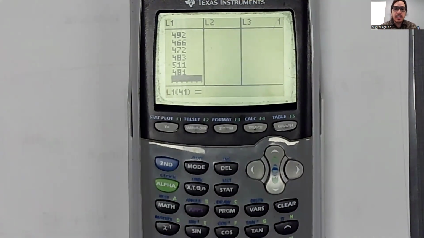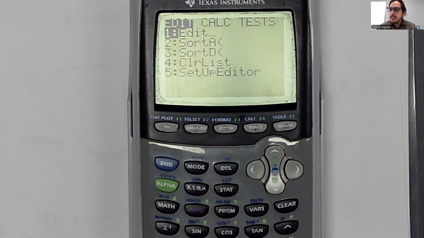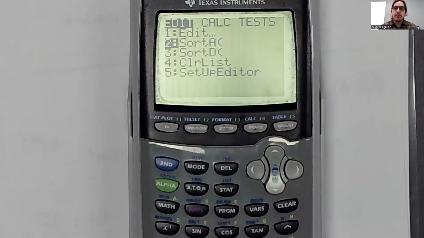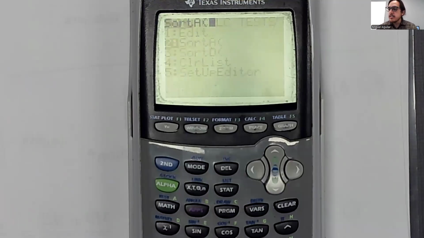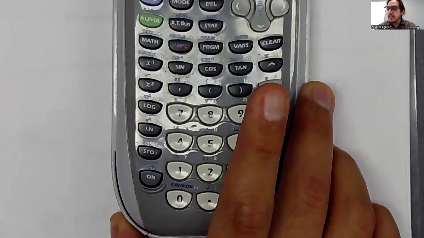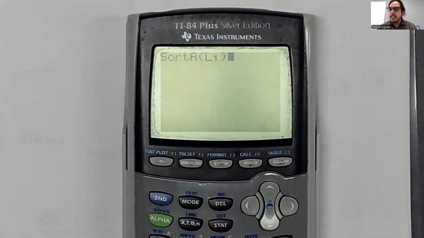Okay, so now that we've typed that into our calculator, we need to make sure that we sort that. So I'm going to go ahead and hit second quit, and we're going to go back to stat and use the sort ascending option. That's the second option because we want it listed from smallest to largest. That'll make things easiest for us. So I'm going to put sort A, and then I need to go down here and click on second, and then 1, so that I have list 1 entered in that function. I'll hit enter, and when it says done, if I look back at my list, it will be sorted. Okay, so it'll be in order from smallest to largest.